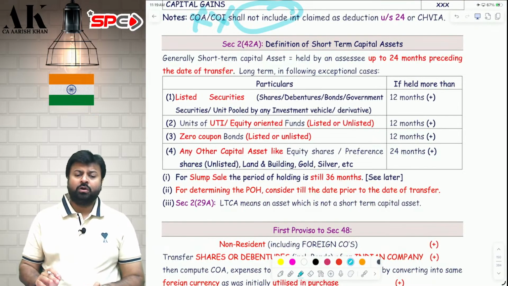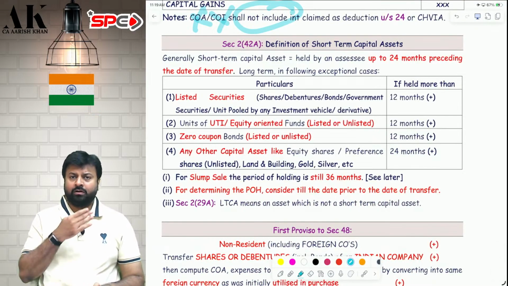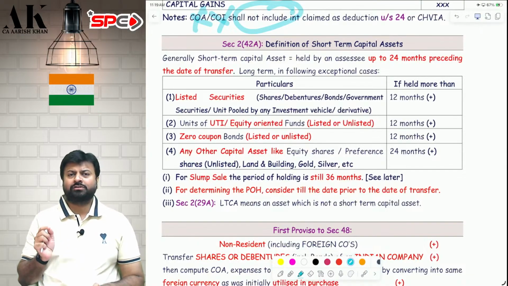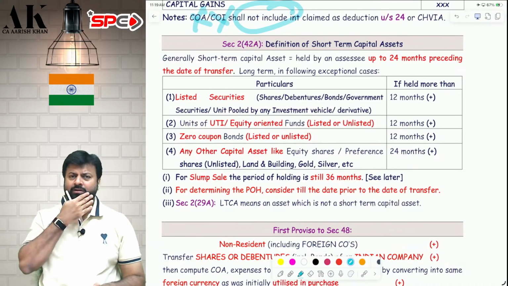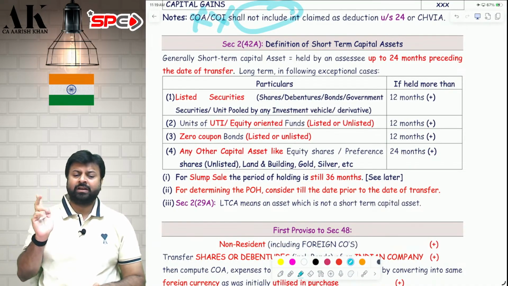Now we will talk about when an asset can be called short-term and long-term. The definition of short-term capital asset is given under Section 2, Clause 42A, and the definition of long-term capital asset is given under Section 2, Clause 29A. Long-term capital asset is very simple. Long-term is something which is not short-term. Short-term capital asset is a very long definition.